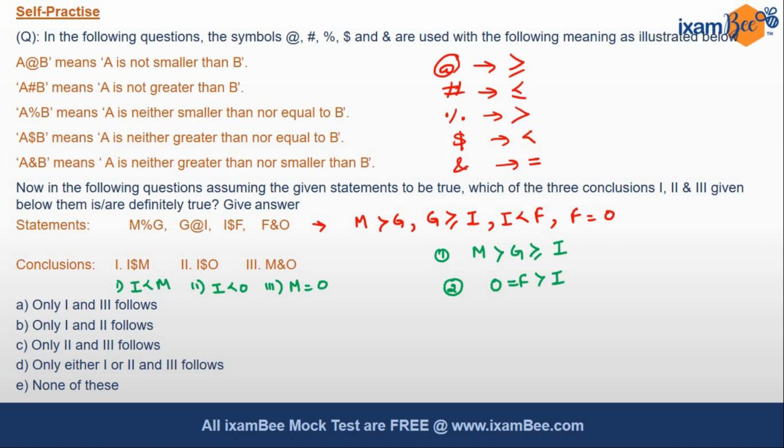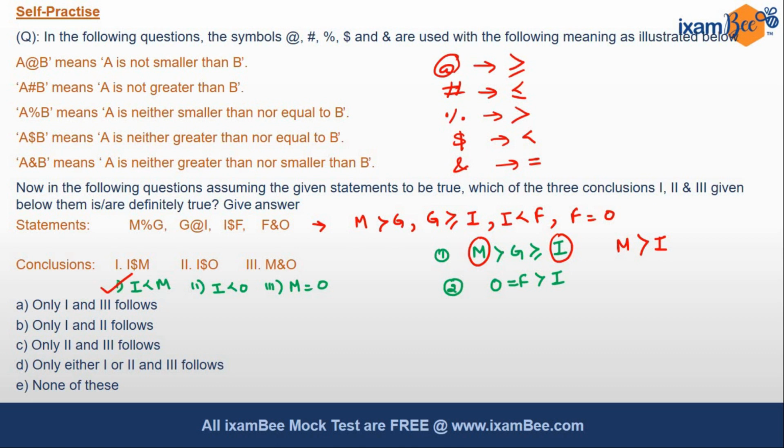The first conclusion says I is less than M. We have to see I and M, and the directions of the symbols between them. As you see, all the symbols are in the same direction, and one is greater than or equal to and the second one is greater than. So we can conclude from here that M is greater than I. So our conclusion that I is less than M is correct here.